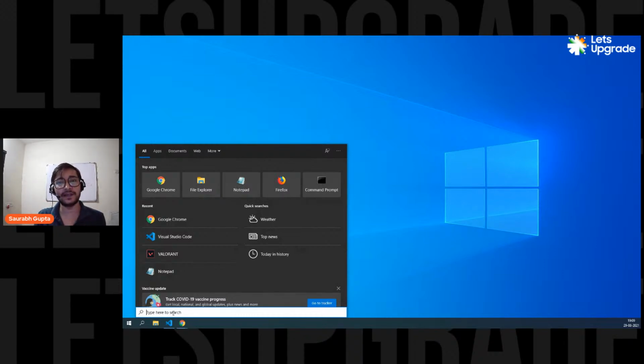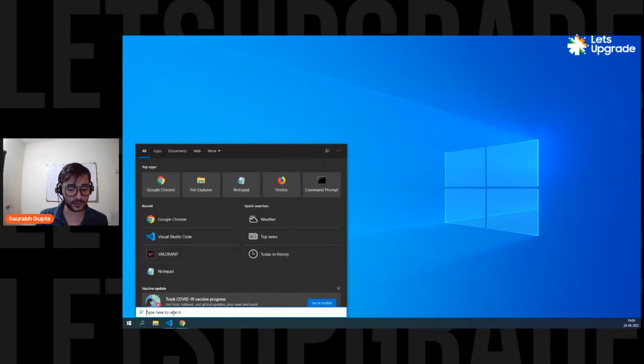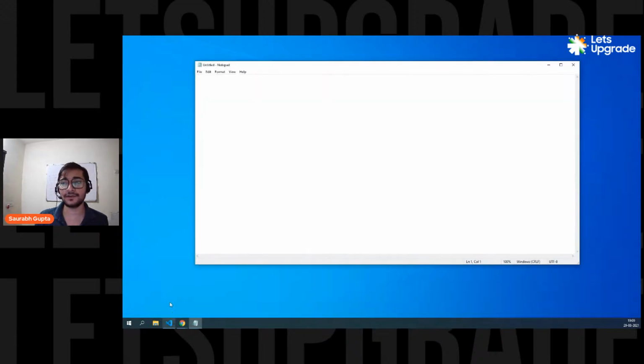I will again explain how to install it, because yesterday I just told you guys to install it so that it happens in the background. But today I'll explain how to install it and how it actually works. Okay, so first of all, we have to understand. Let me just open a notepad. Like every session, today first we have to understand what is MongoDB.